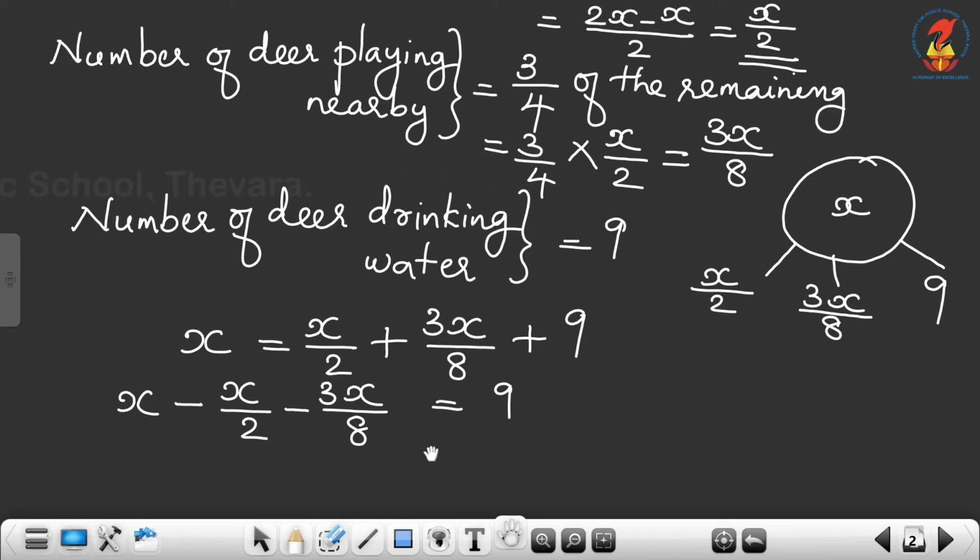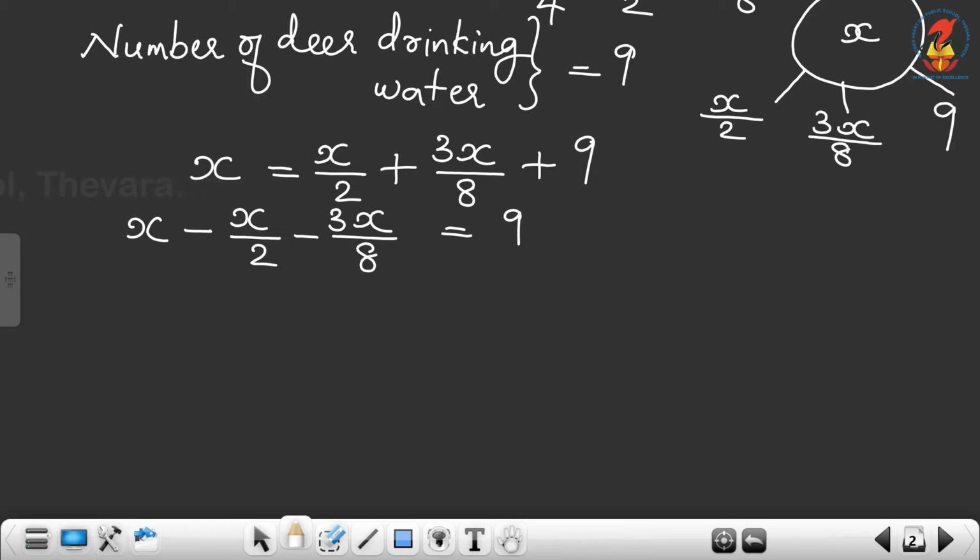Now the x we can take as x by 1. So x by 1 minus x by 2 minus 3x by 8 is equal to 9. The LCM of 1, 2 and 8 is 8 itself. Therefore the LCM is 8.